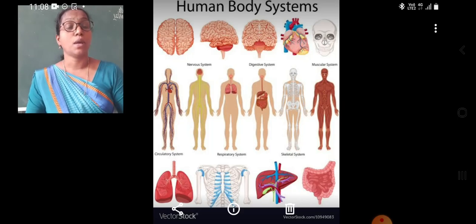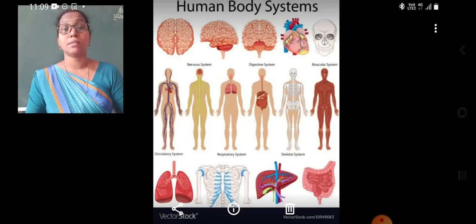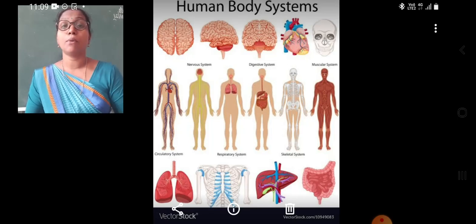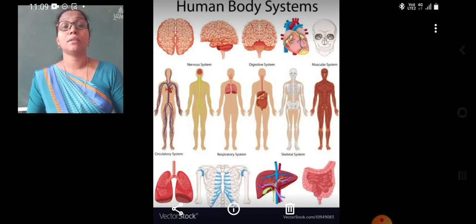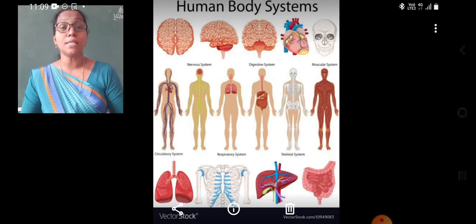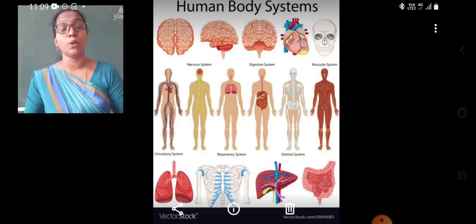Then there is the muscular system. Muscles along with the bones make movement possible in the body. There are some special types of muscles present in the heart that create the heartbeat in the organisms. So students, there are various body systems. When all these systems work together, they form the body of the organism.